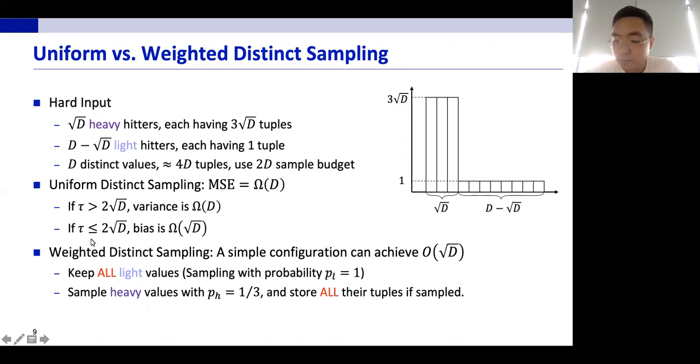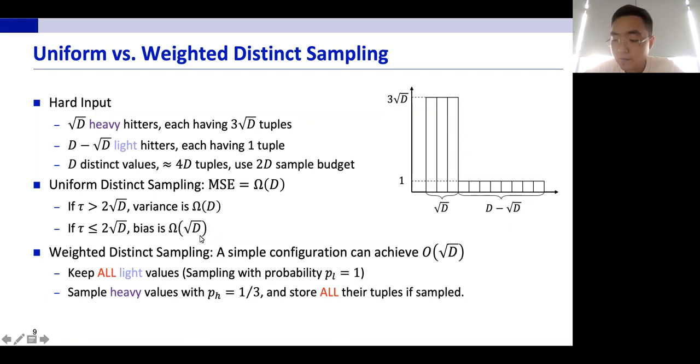On the other hand, if we set tau to be small, say tau is less than or equal to 2 square root of d, then for each of the heavy values, we are only storing a constant fraction of its tuples. That means in the worst case, the bias would be constant for each of the heavy hitters. And since we have square root of d heavy hitters, the total bias would be square root of d. And recall that the mean squared error is calculated as the square of the bias plus the variance. So in either case, the mean squared error would be d.